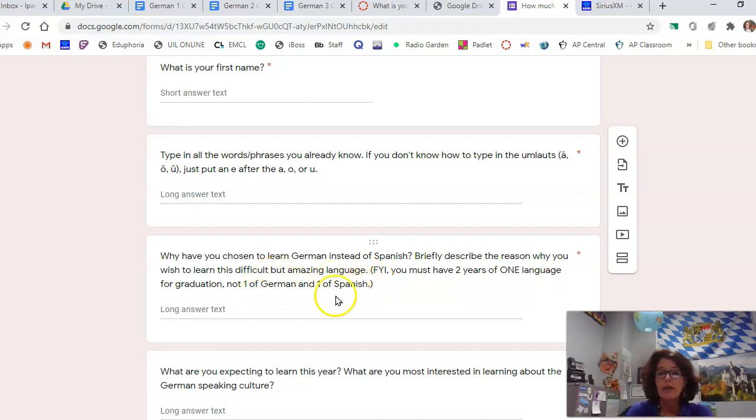Just curious, because German's more difficult to learn than Spanish. Briefly, there are 5 levels of languages as far as the military is concerned. Your very basic languages that are kind of in your own language, but just a different way of speaking them, those are 1s. 2s are your Romance languages like Spanish and French and Italian. 3 is German and other Germanic languages.